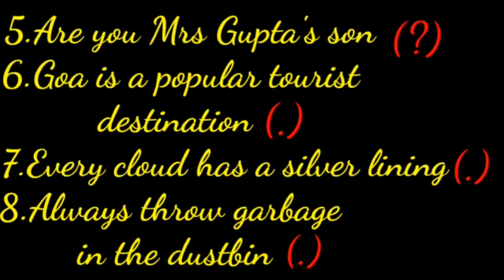Goa is a popular tourist destination. This is an assertive sentence. So, the sentence ends with a full stop. Now, seventh one. Every cloud has a silver lining. This is assertive. So, the sentence ends with a full stop. Now, eighth one. Always throw garbage in the dustbin. The sentence ends with a full stop.